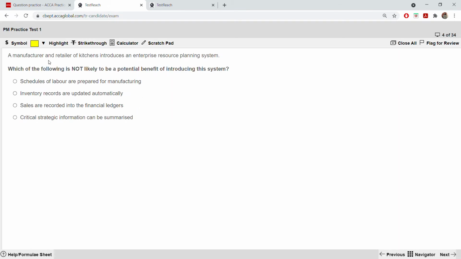A manufacturer and retailer of kitchens introduced an enterprise resource planning system. Which of the following is not likely to be a potential benefit of introducing the system? Schedules of labor are prepared for manufacturing, inventory records are updated automatically, sales are recorded to the financial ledger, critical strategic information can be summarized. It is the last one. This is not a benefit of introducing the system; the others are benefits. Your inventories will be recorded automatically, sales will be recorded into the financial ledger, even schedules of labor are prepared for manufacturing. All these are features of enterprise resource planning, but not the first one. This cannot be summarized.